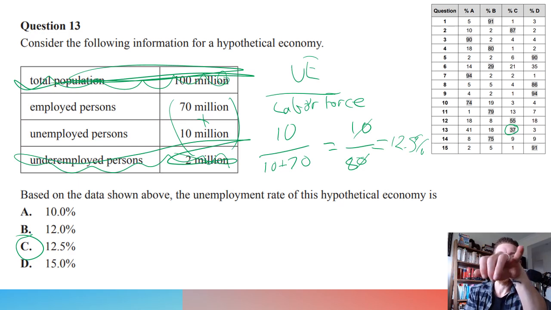So you see the majority of people chose 10%, and the issue was that people went for 10 over 100 because they did it over the total population. The whole population isn't included in the labor force. Underemployed people aren't included in this because they're considered employed, so you've already counted them. So that's some of the key things, but all the numbers there are designed so that if you do the wrong calculation, your answer will probably come up. So you need to know the correct calculation so you don't make that mistake.